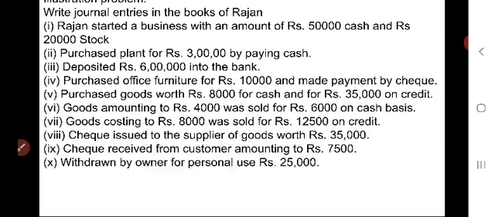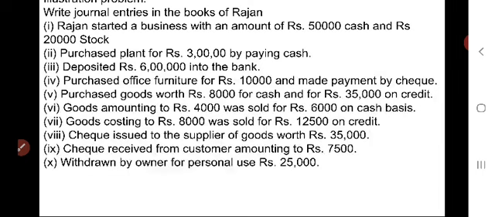The first transaction is Rajan started a business with an amount of rupees 50,000 cash and rupees 20,000 stock. The second transaction is purchased plant for rupees 3 lakhs by paying cash. Third, deposited 6 lakhs into the bank.